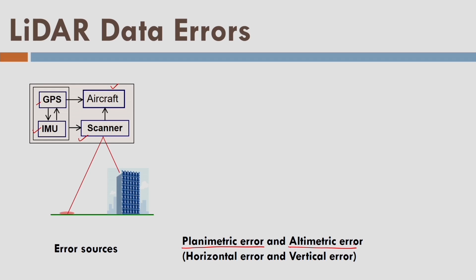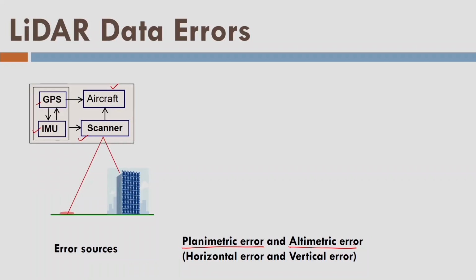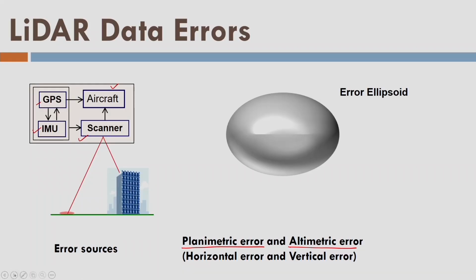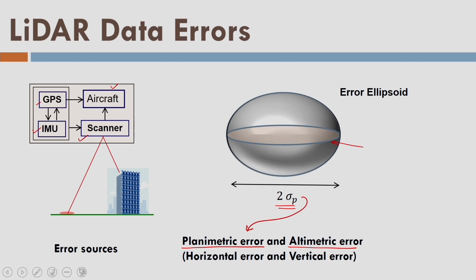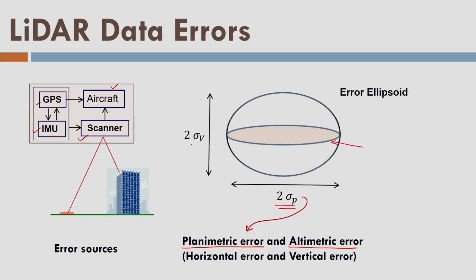A user specifies the data quality up to so and so limit. Similarly, he has some criteria for the data errors. This is the error ellipsoid and this is the ellipse of the planimetric error, where sigma p is the planimetric error. Now we have altimetric error also. So this is altimetric error. A user can tolerate error given by sigma p in horizontal and sigma v in vertical. So we should also try to meet these requirements.